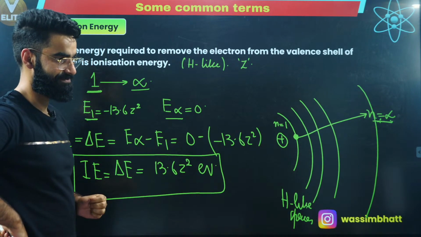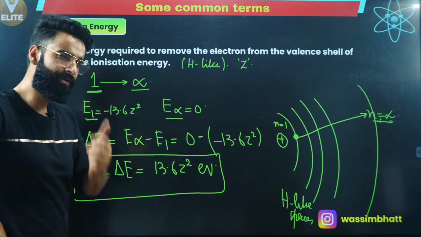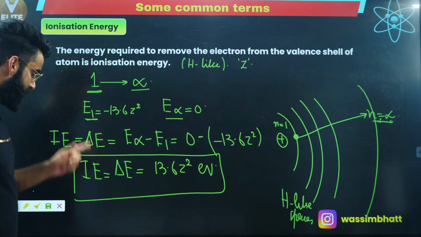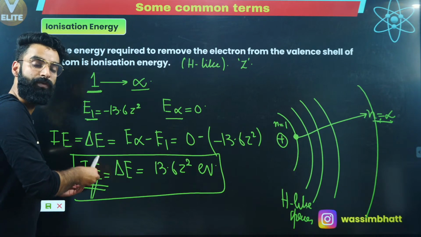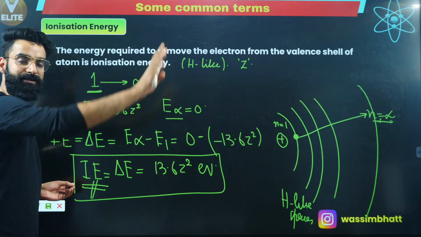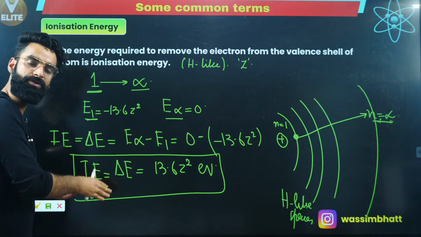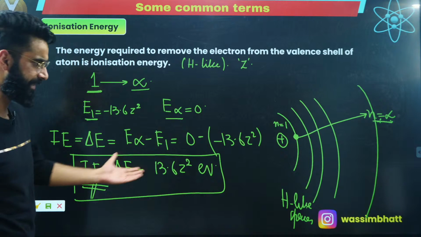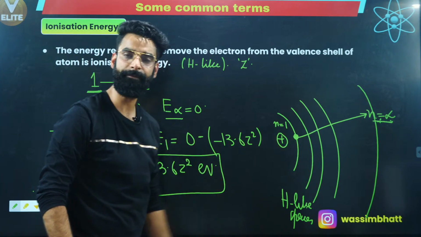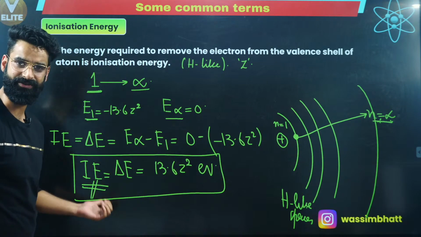That's great. People, if you would have noticed one important thing over here, this much amount of energy you need to supply, then only the electron will go out of the atom, right? The electron will go out from the influence of the nucleus, correct? This much amount of energy you need to supply in case of hydrogen-like species, which I'm calling as ionization energy as well.